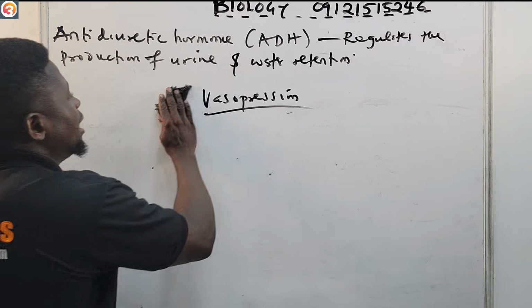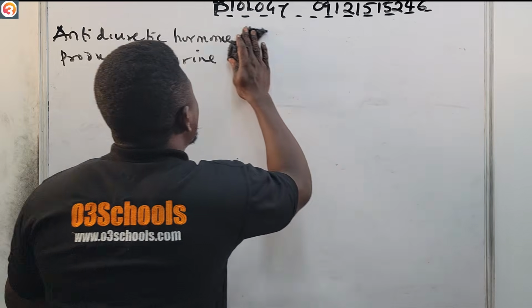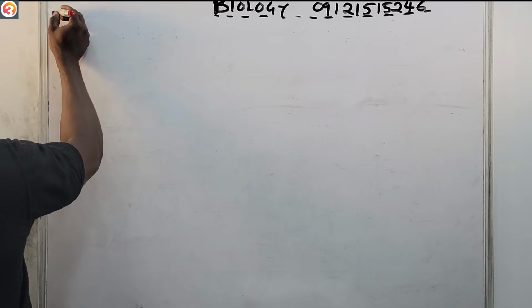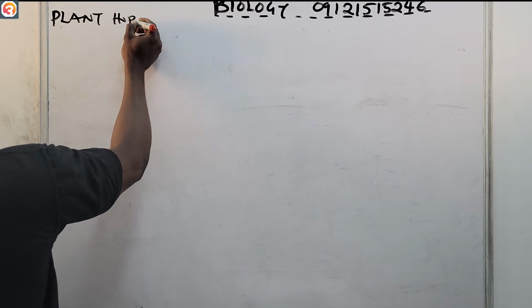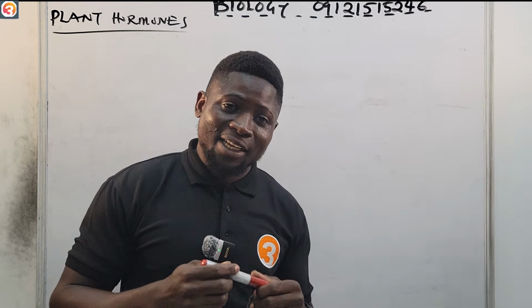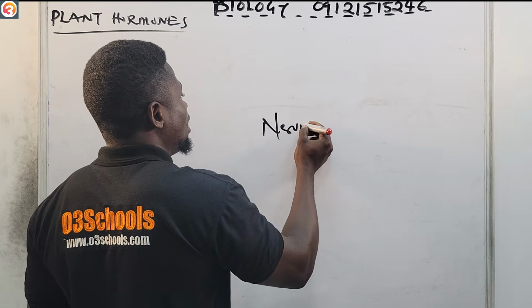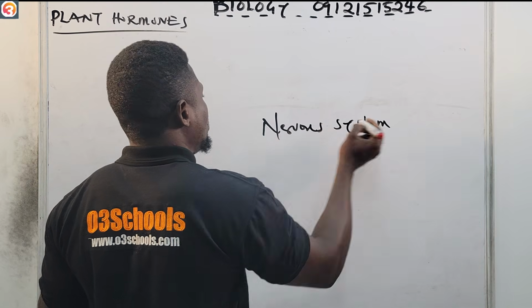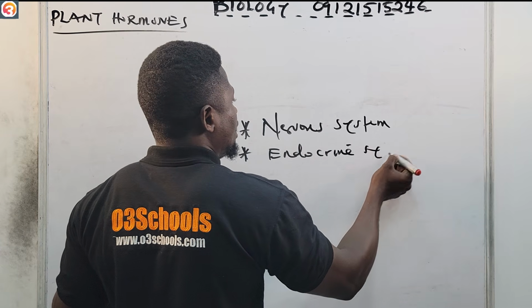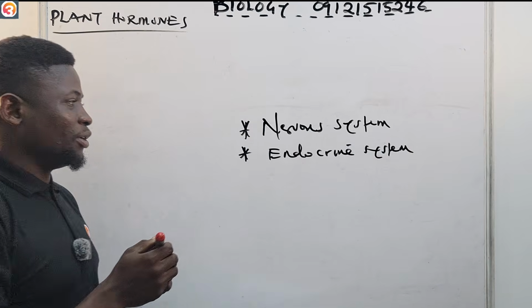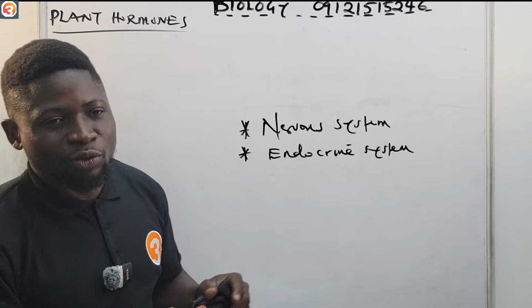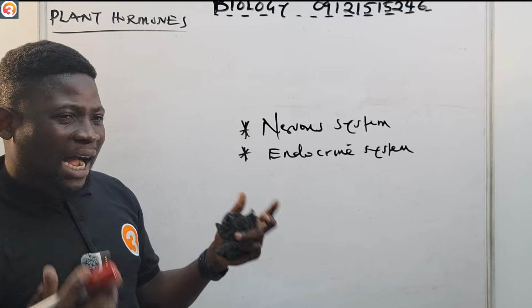Now let's quickly talk about plant hormones, so that we can close this class. We have really spent a lot of time, so let's quickly see plant hormones. Now, plants do not have a nervous system. Plants do not have an endocrine system. Since they don't have nervous or endocrine systems, how do they carry out coordination?